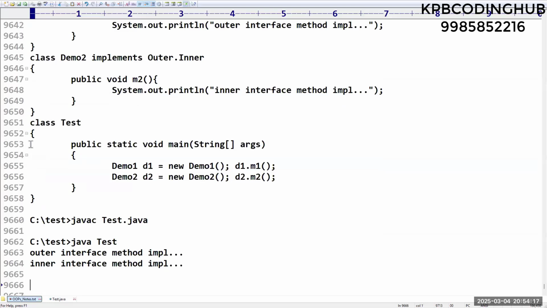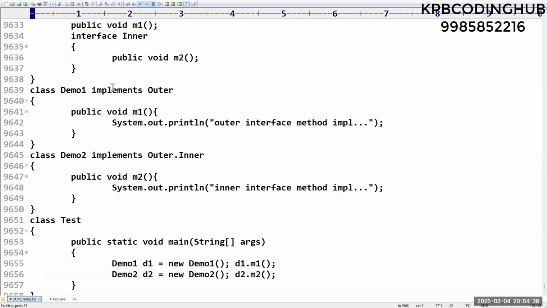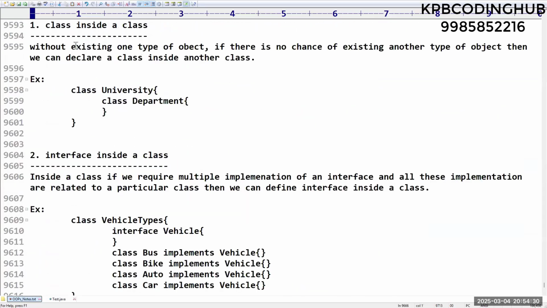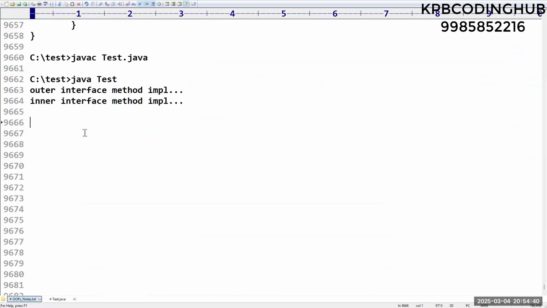Up to this, no doubt, sir. But can we declare a class inside an interface? We have seen a class inside a class, an interface inside a class, an interface inside an interface. Can we take a class inside an interface?